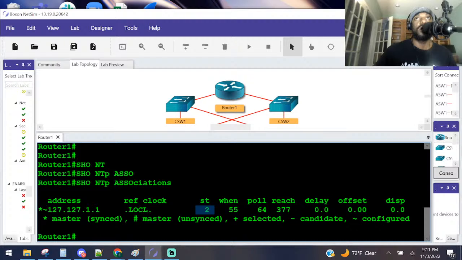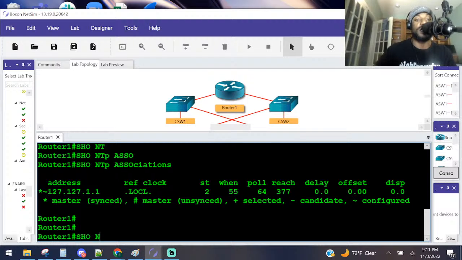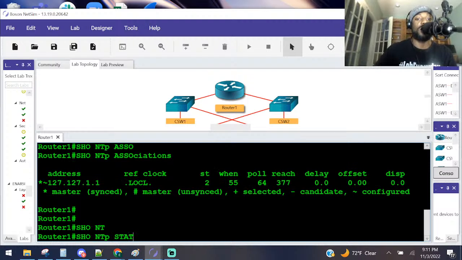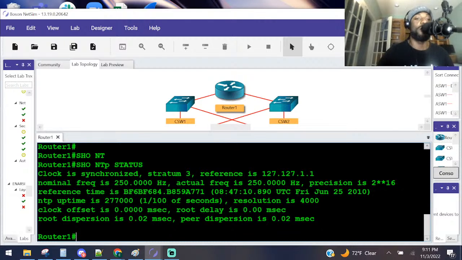On router 1, display the NTP status. That's easy enough. Show NTP status. And y'all make sure that I do this correctly, because last time I messed up and was wondering why things weren't working because I was in the wrong device. Right there. What stratum is the NTP client on router 1 operating? So let me see. What stratum is the NTP client on router 1 operating? It says right here, I'm a client. I am operating at stratum number 3.